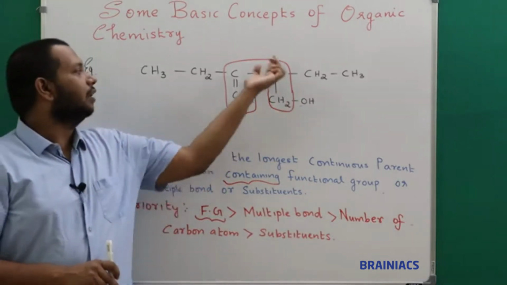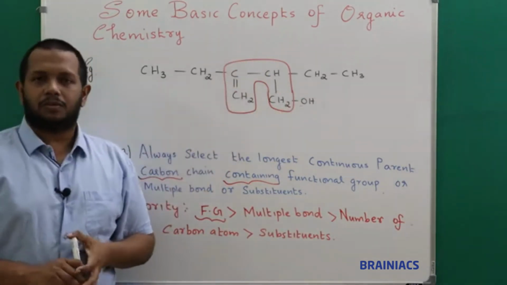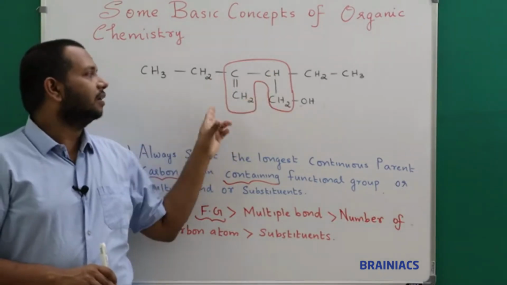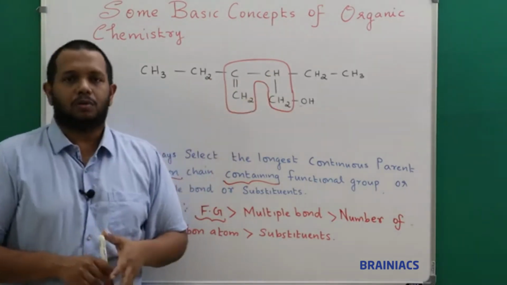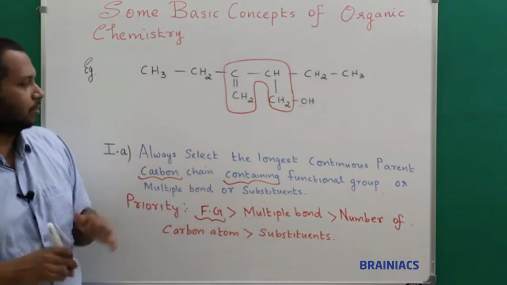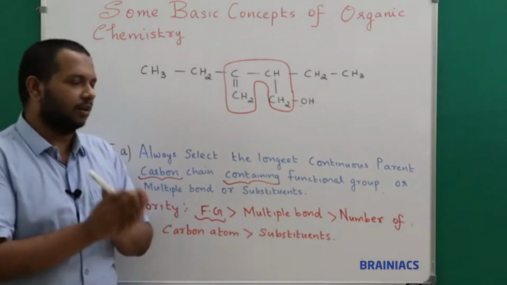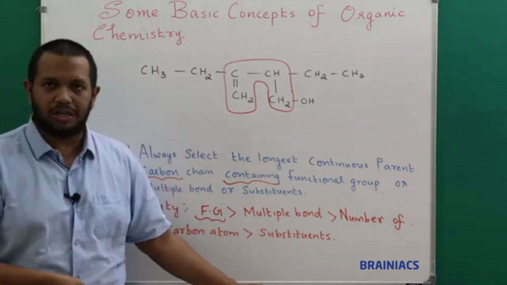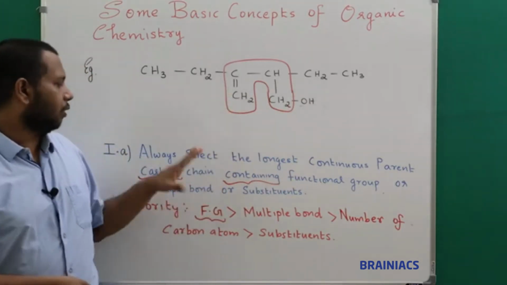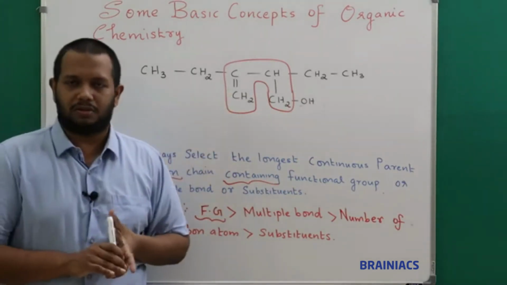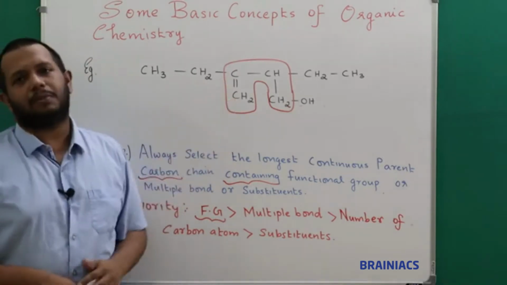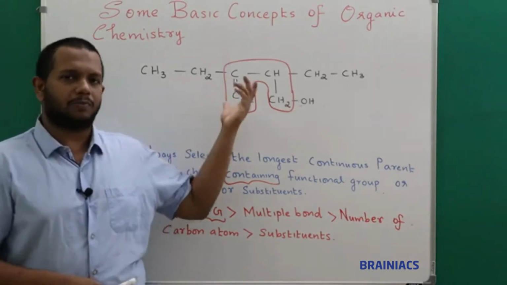So I should mandatorily go in this way. Understood? So this is my parent carbon chain. This is what we learned as my first rule. The first rule says that always select the longest continuous parent carbon chain containing the functional group or multiple bond or substituents. Now we will go to the third example, that is also very important, different from the first two.